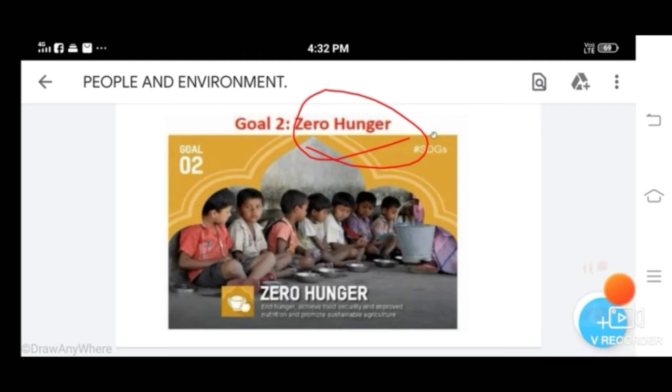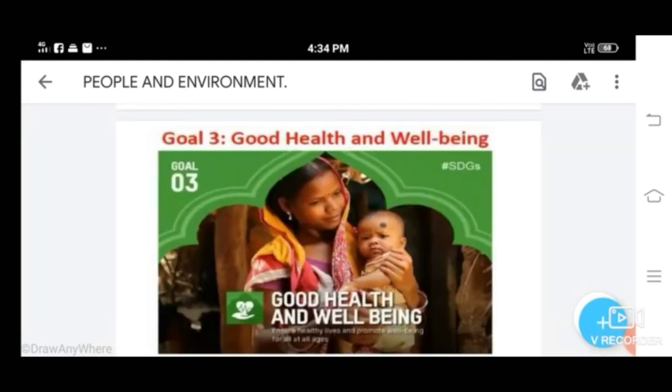Okay. Third one, good health and well-being. It ensures healthy lives and promotes well-being for all at all ages. Through this goal, reduce the maternal mortality rate, and preventable death for newborns and children under 5 years of age, and the diseases like AIDS, malaria, and waterborne diseases.